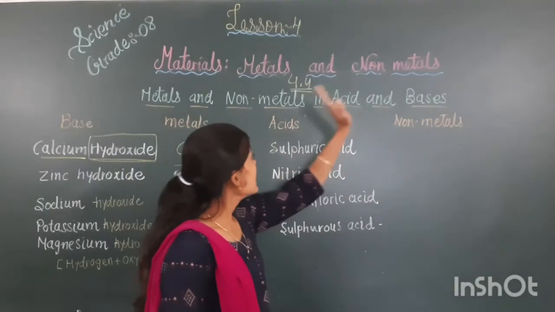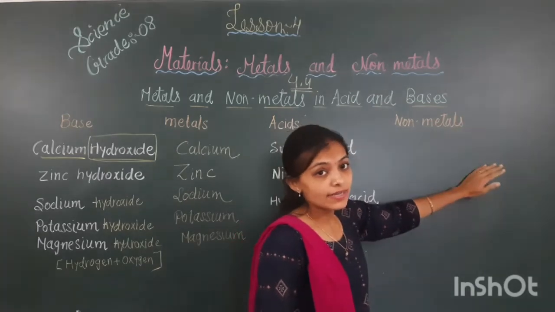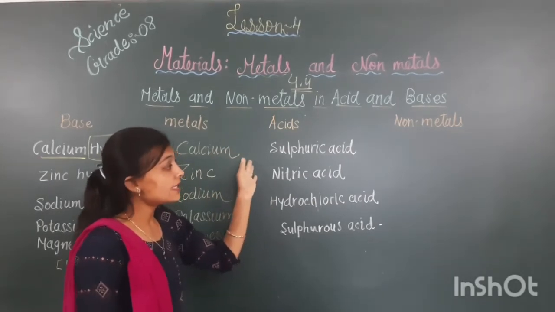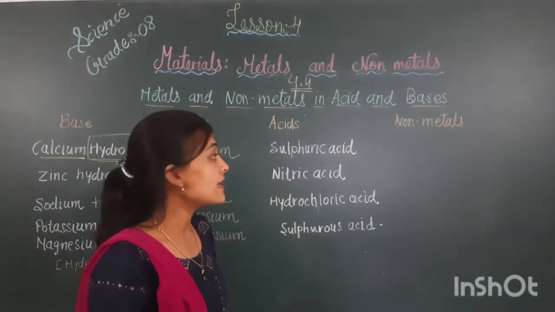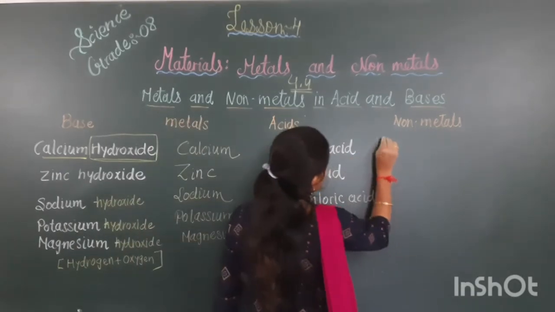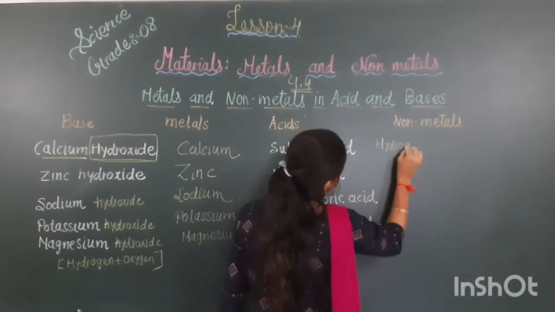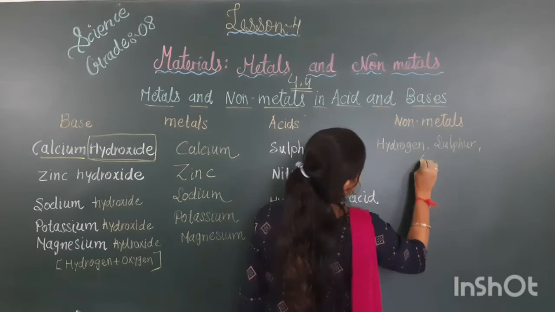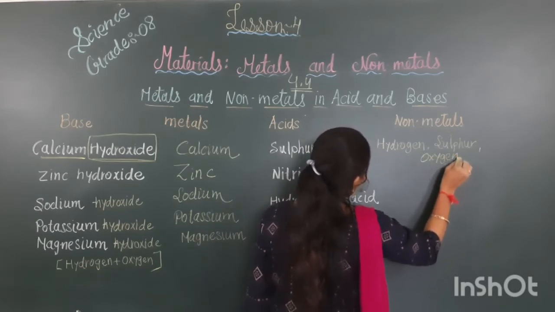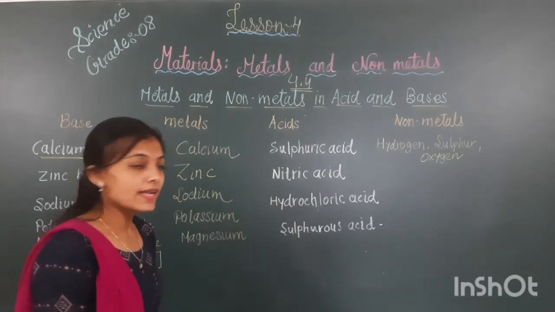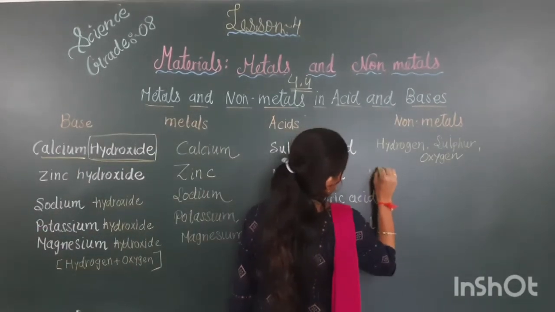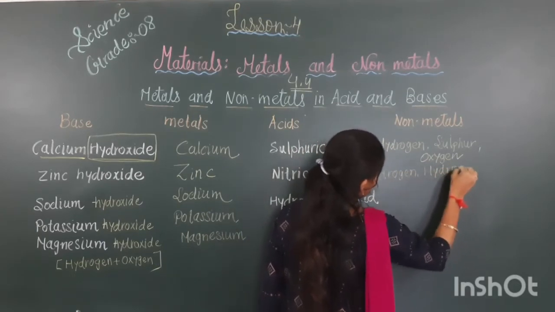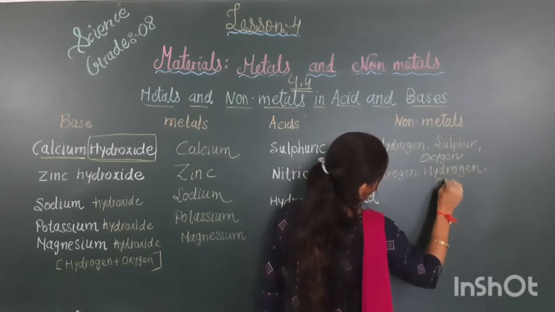The next would be acids in non-metals. I have written so many acids here. Sulfuric acid. In sulfuric acid, which are the non-metals present in the sulfuric acid? So we can take hydrogen, sulfur and oxygen. Hydrogen, sulfur and oxygen. Second is nitric acid. Nitric acid, there would be a nitrogen, hydrogen and oxygen.